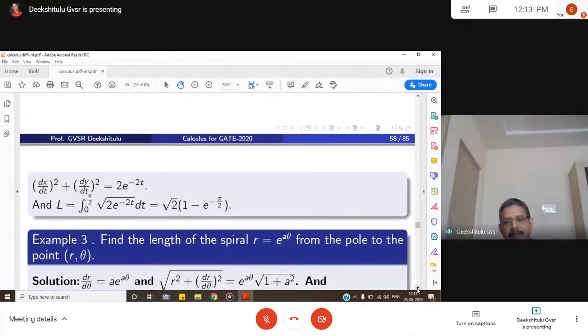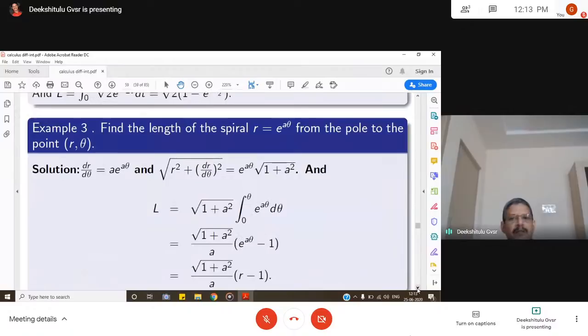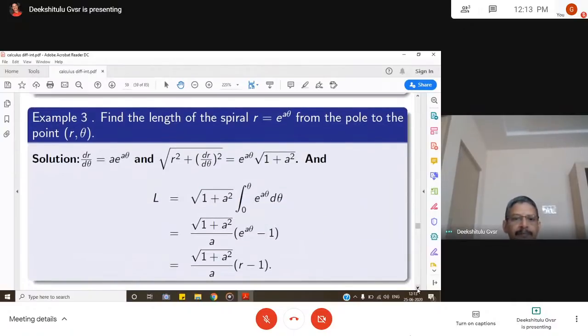This is parametric form. The other problem is now given in polar form. Find the length of the spiral r is equal to e power a theta from the pole to the point r theta. Pole means 0, 0, r is 0, theta is 0. So the formula here is in the form r is equal to f of theta. So the formula is L is equal to integral theta 1 to theta 2 square root of r square plus dr by d theta whole square.